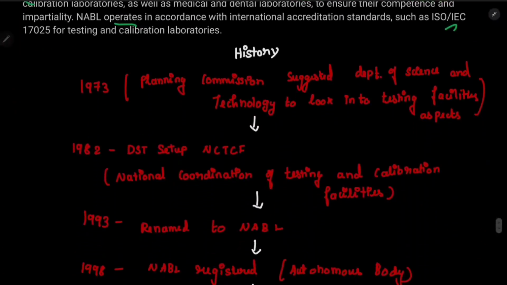Now let's see the history. In the year 1973, the Planning Commission asked the Department of Science and Technology, DST, which I have told you just now, to look into the testing facilities and aspects, the needs of testing facilities in India. Then in 1982, based on this idea, DST set up the NCTCF, National Coordination of Testing and Calibration Facilities.